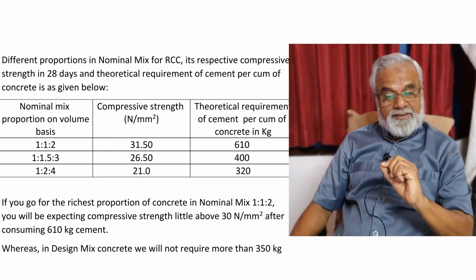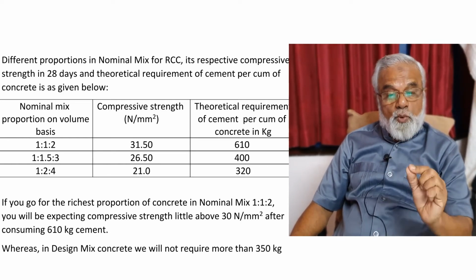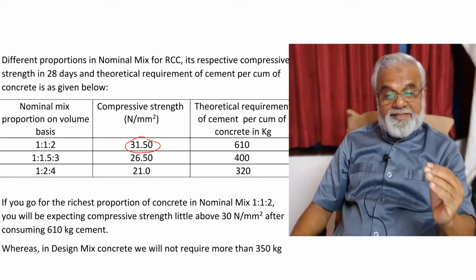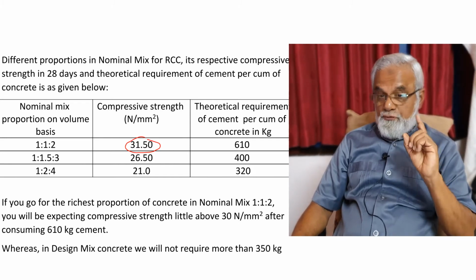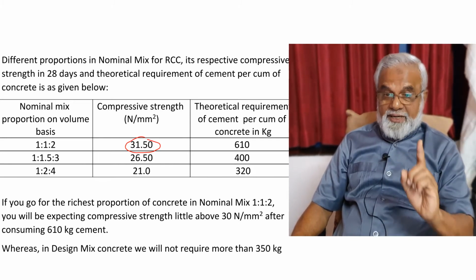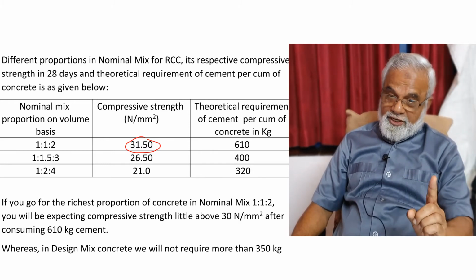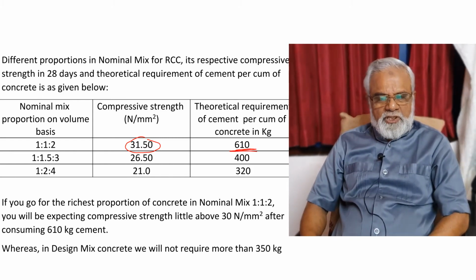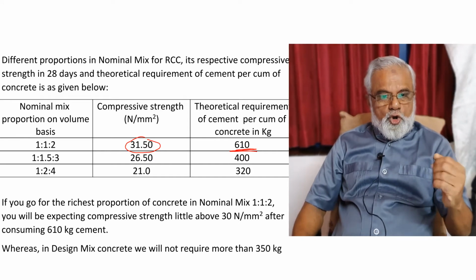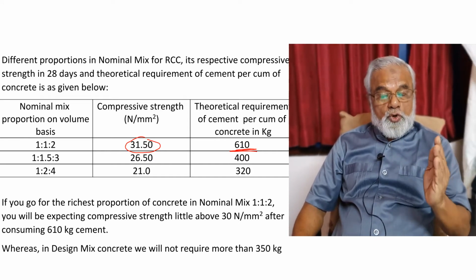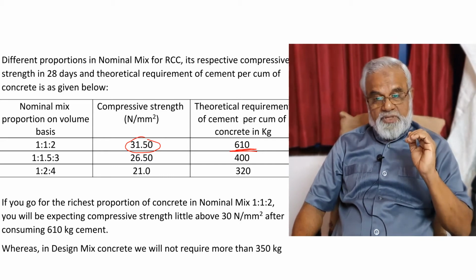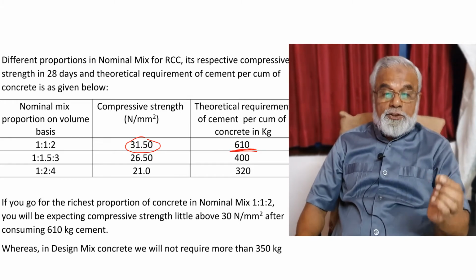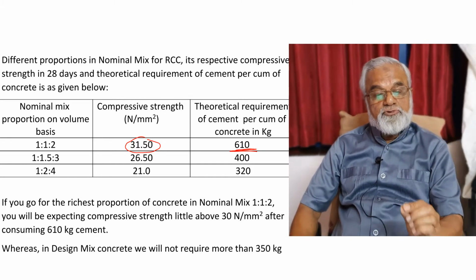The compressive strength expected is 31.5 Newton per mm square, that is 350 kg per square centimeter, for which the theoretical requirement of cement per cubic meter of concrete in kg is 610. In the same way, nominal mix 1:1.5:3 will require 400 kg of cement for getting 26.5 Newton per mm square.